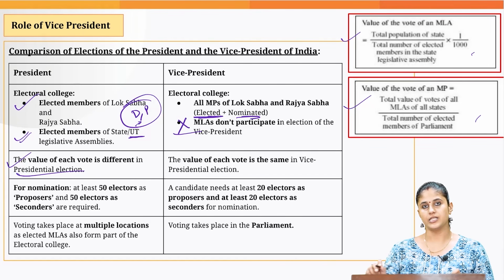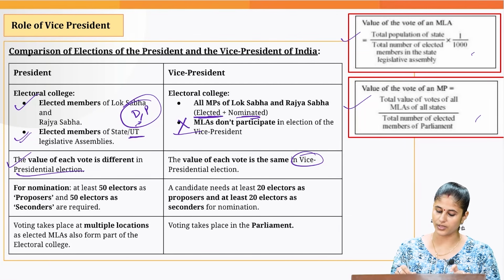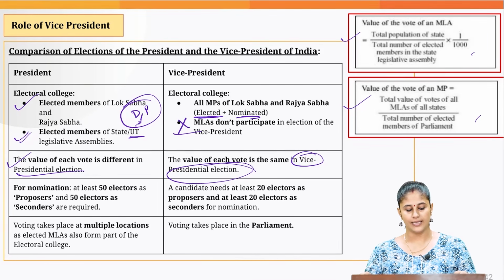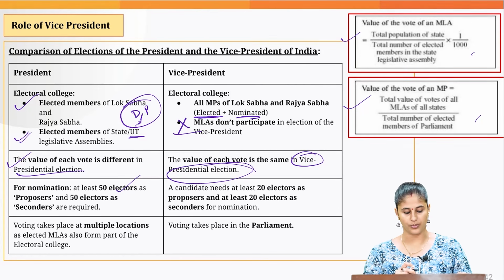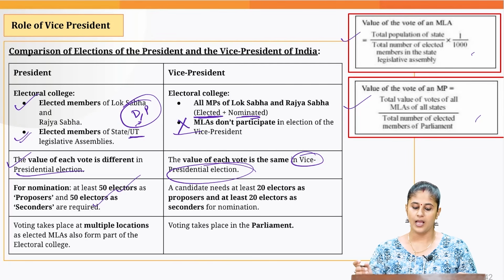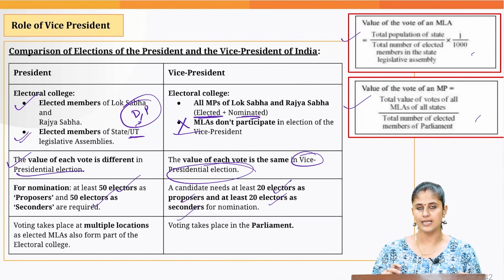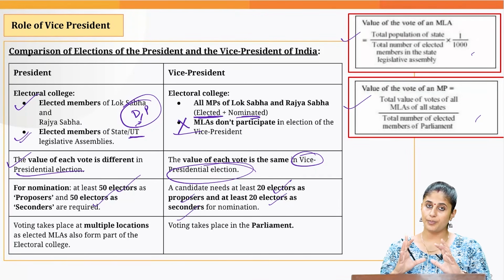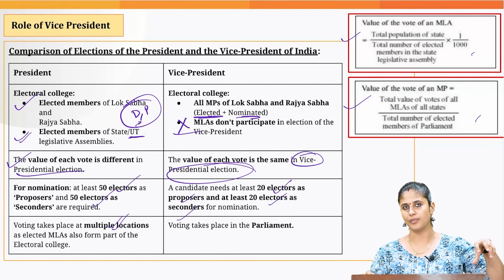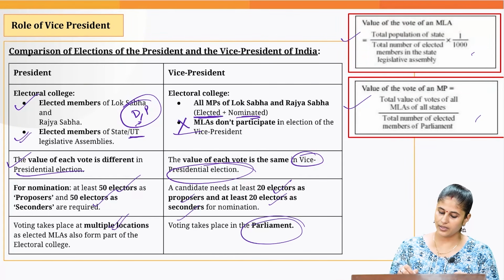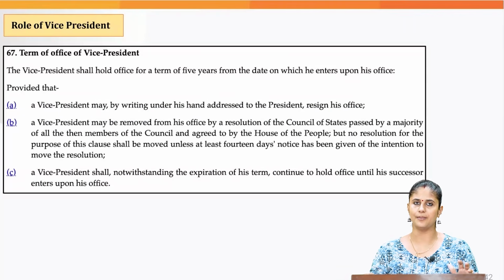In the presidential election, however, the value of vote for each MP is the same as in the vice presidential election. For nomination, the presidential election needs 50 electors as proposers and 50 electors as seconders, whereas the requirement is 20 electors for both proposers and seconders in the vice presidential election. And as for the place of voting, it takes place at multiple locations for the presidential election because MLAs are also part of the electoral college. However, in the vice presidential election, the voting takes place in Parliament only because only MPs are there.